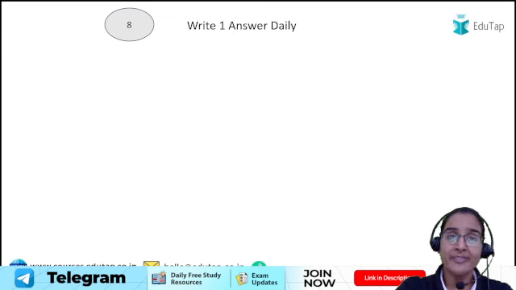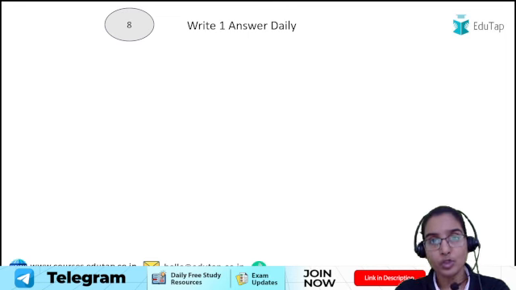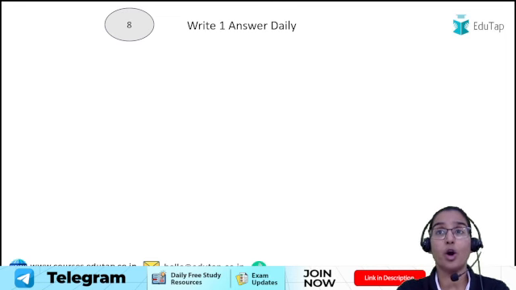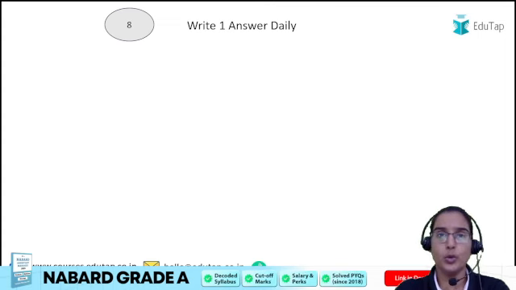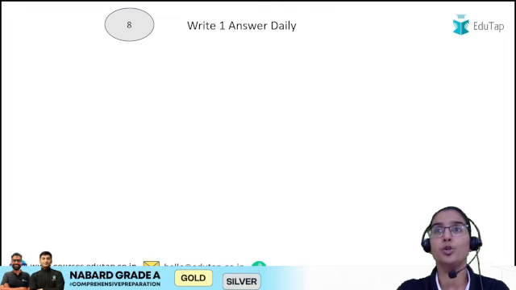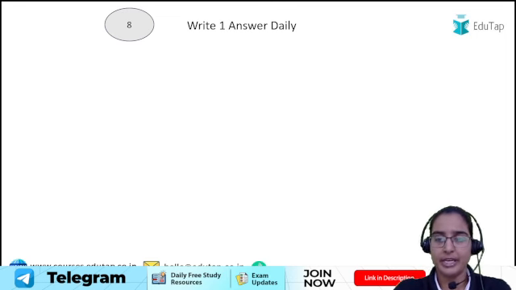The 7+1 tip, the last tip, was that at least write one answer daily. Most of the students keep answer writing for after phase 1 gets over, but that is too late. After the phase 1 examination, you are not going to get that much time to revise, learn and recall whatever fodder material you have prepared, and also do the answer writing practice, right? So to make sure that you are good at answer writing, please do at least one answer on a daily basis, right?